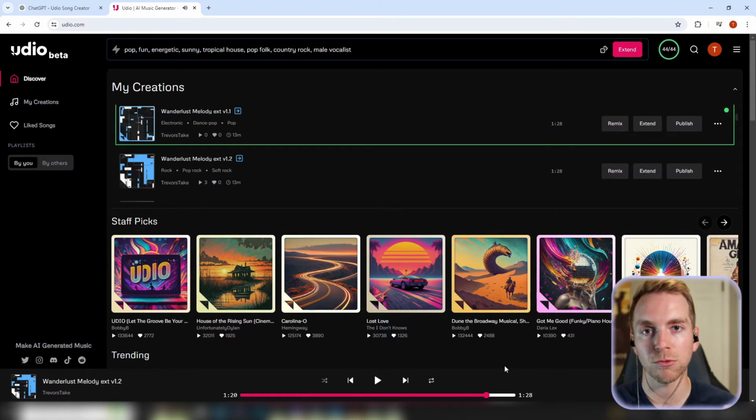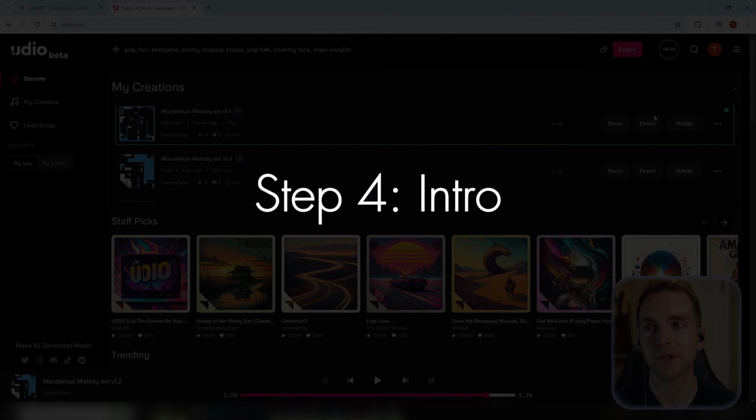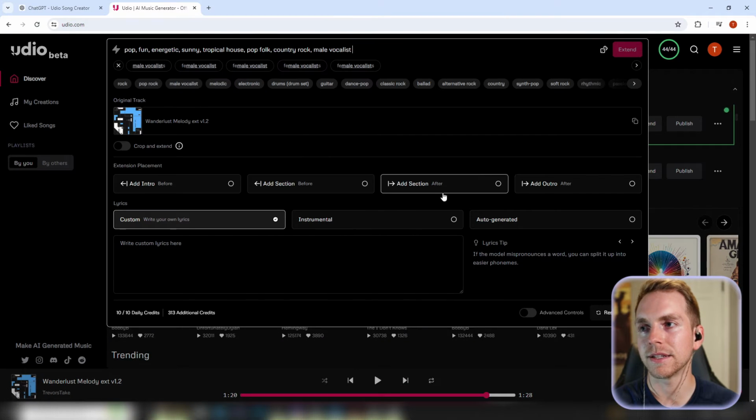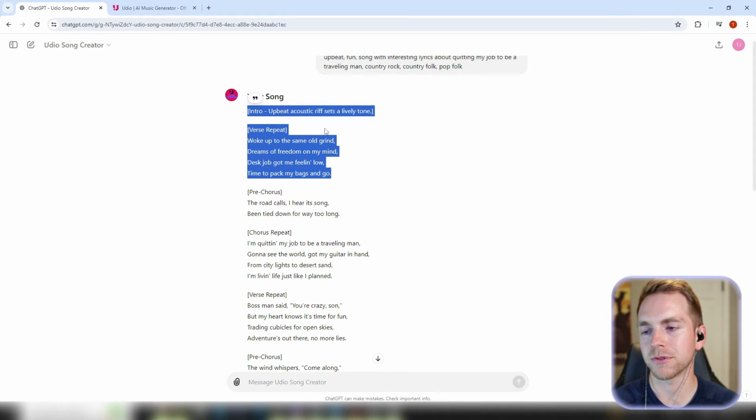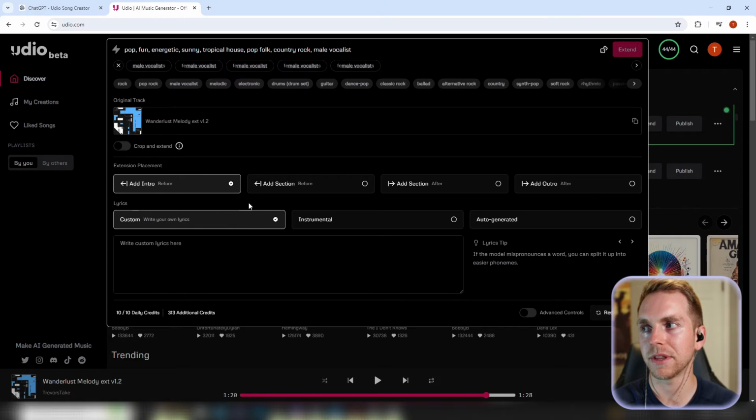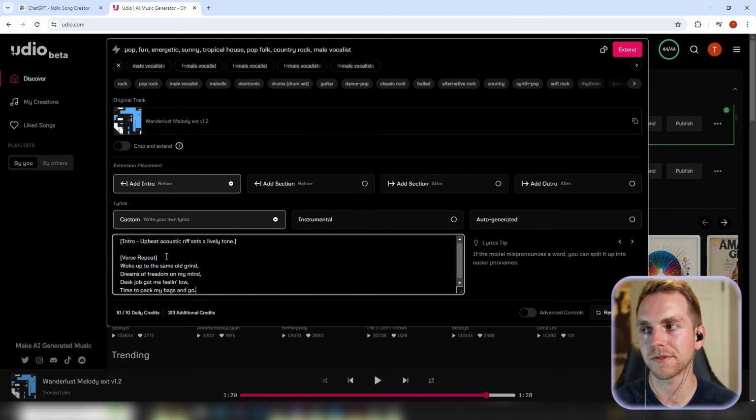So you can see how that repeat word really does a great job at making sure your choruses remain the same. The next step is going to be extending for the intro. And instead of adding a section after, we're going to add the intro before. And we're going to pop back over to ChatGPT, copy the intro and the first verse.